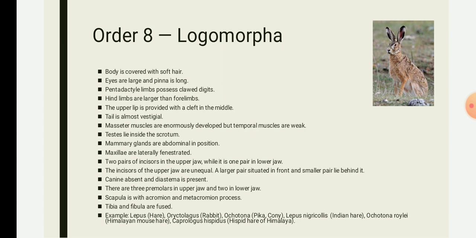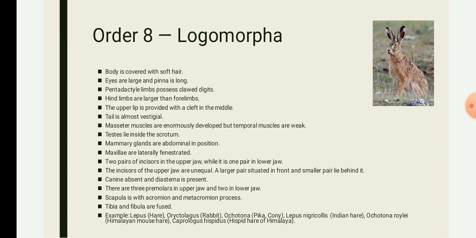They are cursorial, running animals, and they also show fossorial, burrowing type of adaptations. The tibia is modified, the tibia and fibula are fused together. The sole of the foot is hairy, and the toes bear claws.